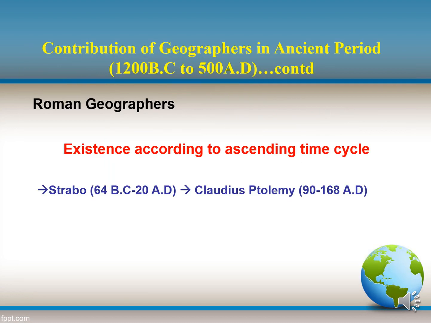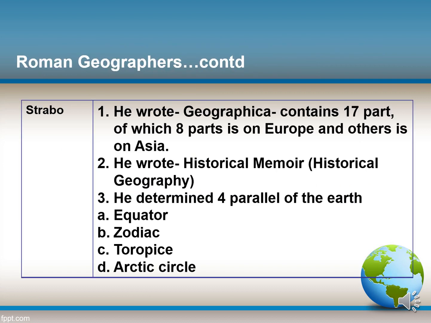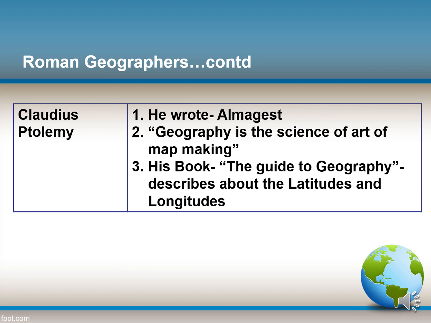Now come to the Roman geographers. Here we will focus on Strabo and Ptolemy. Strabo wrote Geographica, which contains 17 parts, of which 8 parts are written on Europe and the rest on Asia. He wrote Historical Memoirs, which is the base of historical geography. He determined 4 parallels of the earth, namely the equator, the zodiac, the Tropics and the Arctic Circle. Ptolemy, on the other hand, wrote the Almagest, and he introduced the book The Guide to Geography. He held that geography is the science and art of map making, a notion that is still very important.